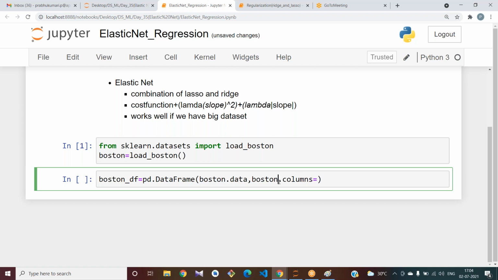Columns equal to Boston dot feature underscore names.